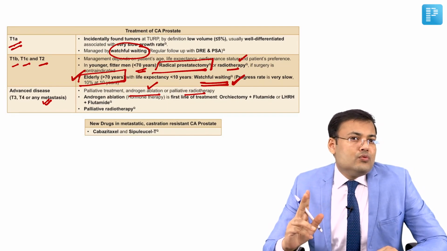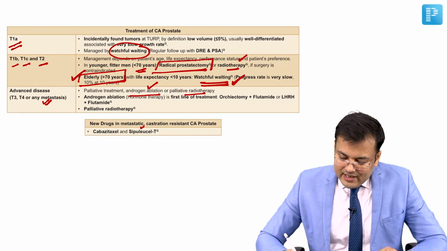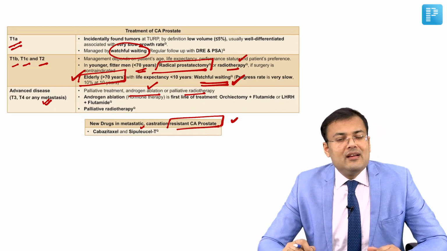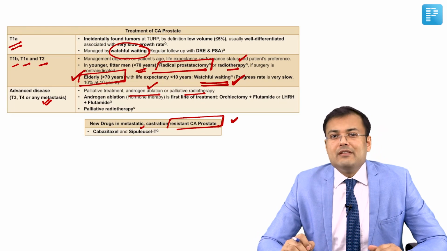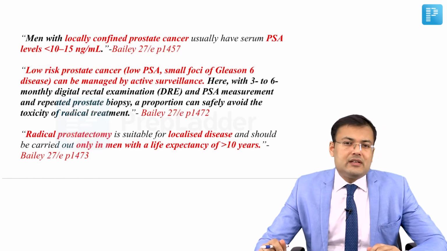You know that there are 2 new drugs in metastatic castration resistant carcinoma prostate. One is cabazitaxel and the second is sipuleucel T, which are used. See what Bailey says related to CA prostate.